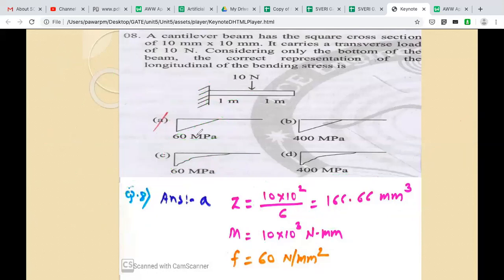So because of point load, actually, let me give further elaboration about this. Why not parabola and why not? Even if we see what happens, this distribution is dominated by moment. You have to remember this distribution is dominated by moment. So why? Because now sigma is equal to M by Z. Okay, now M is a function of what? M is a function of x.